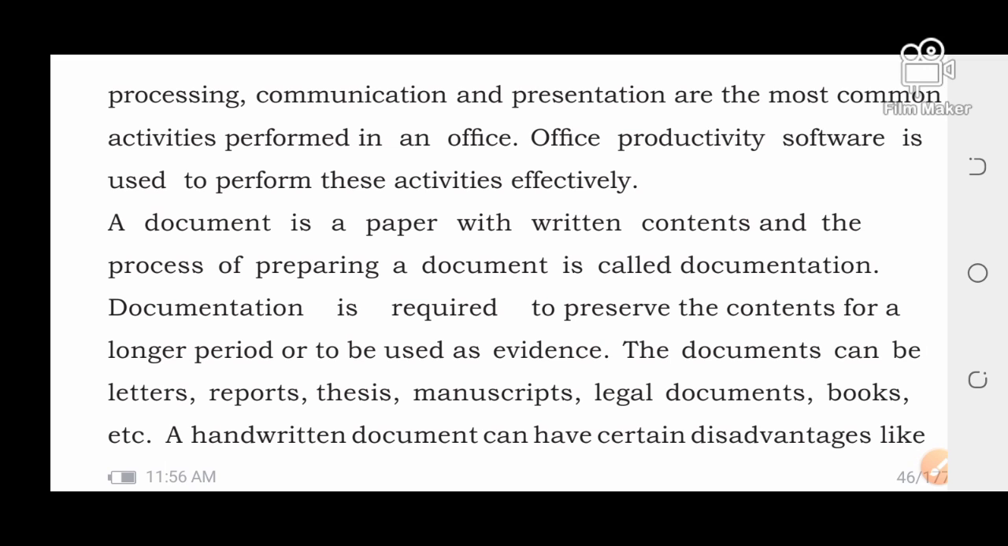In DAC or in the district, there is an NIC called National Information Center. There will be conferences as well as presentation and communication with different kinds of people, right? Simultaneously, process, communication and presentation are also the most common activities performed in an office. In an office there are certain presentations also, because for business purposes they have to show the presentation, how the business is running, how the business is capturing the market, right?